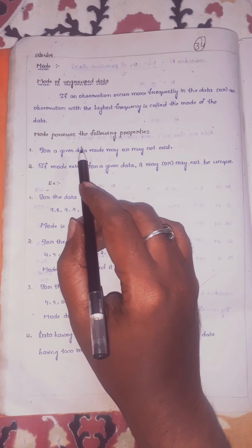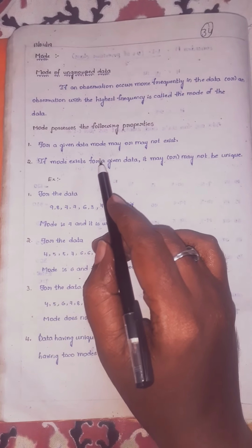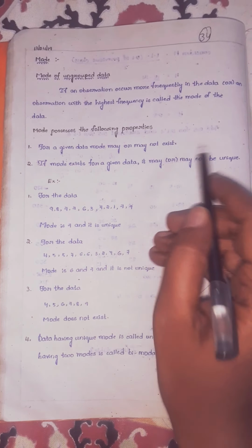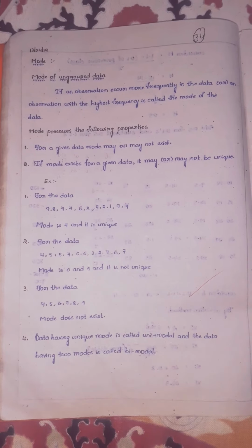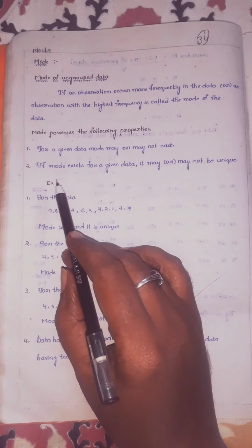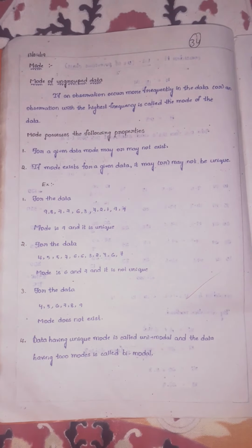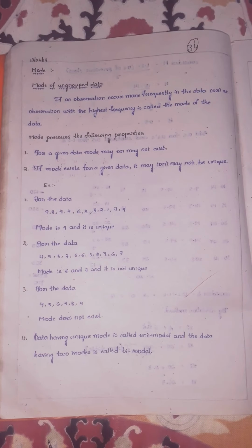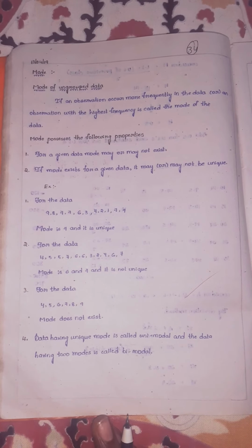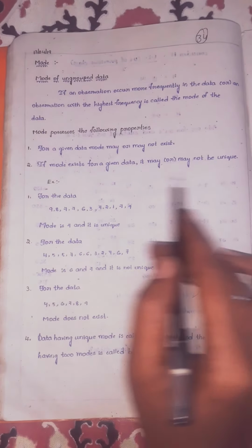Mode possesses the following properties. For a given data, mode may or may not exist. If mode exists for a given data, it may or may not be unique. It may be repeated or it may not be repeated. That is the concept, children.